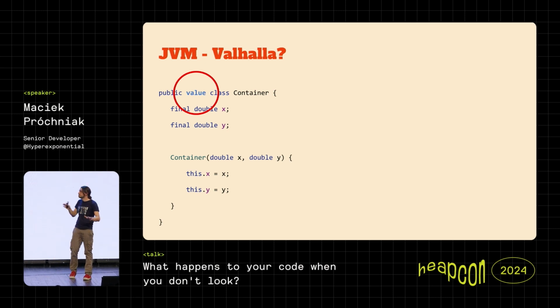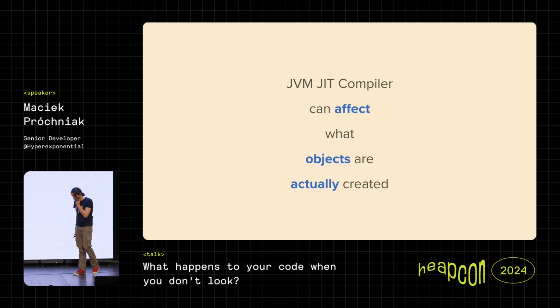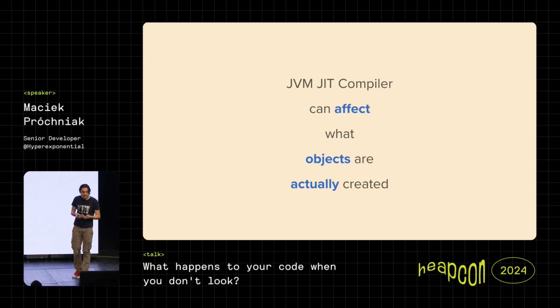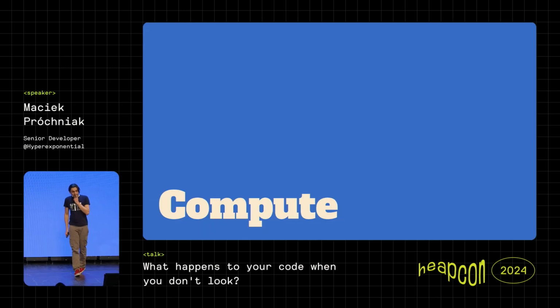Which can lead to very interesting properties. Anyway, this is the future for Java, and right now the interesting observation, at least for me, was that this JIT compiler can really affect what and how objects are actually created on the heap, which again can have quite a high impact on our code.